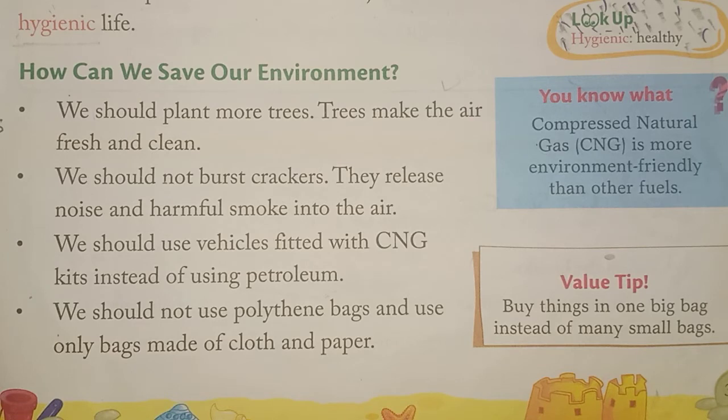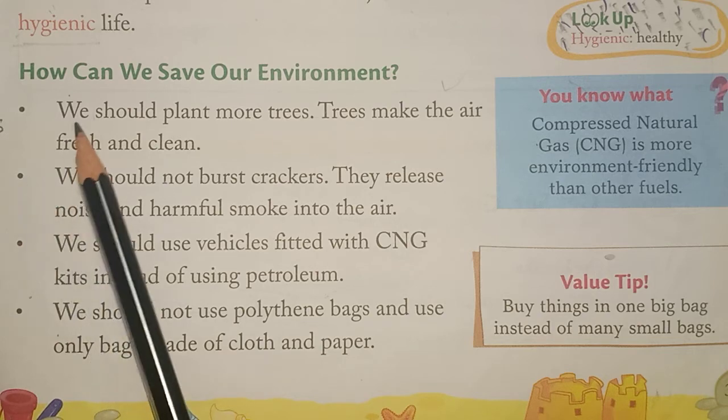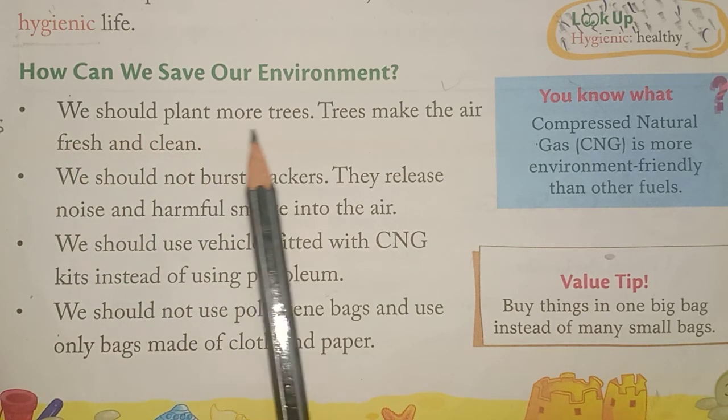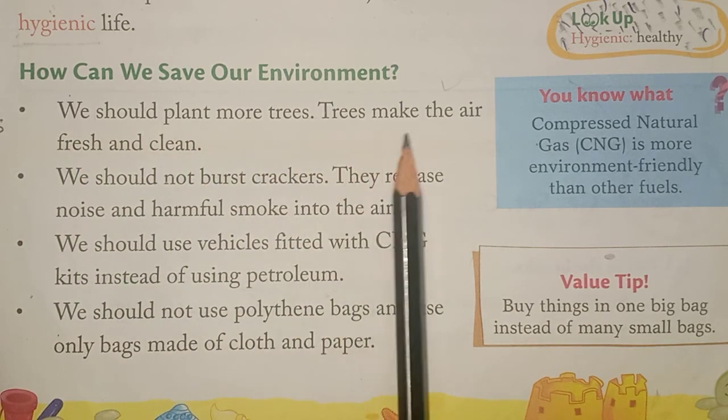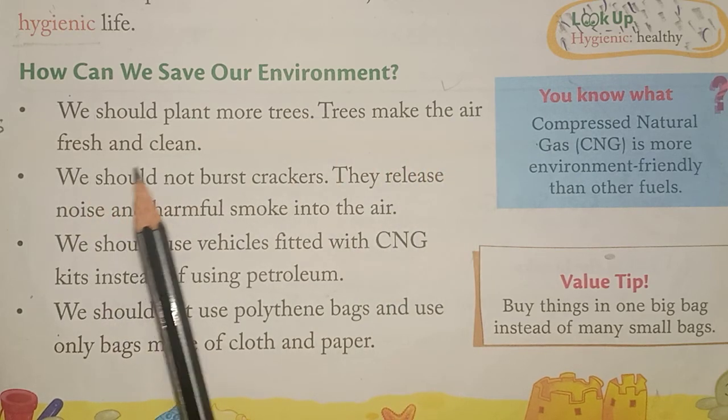Now, all the time we are talking about pollution, water pollution, land pollution, noise pollution, air pollution, how human activity is polluting the air, water, land, etc. So now let's see how we can save our environment. Our first point is we should plant more trees. Trees make the air fresh and clean.